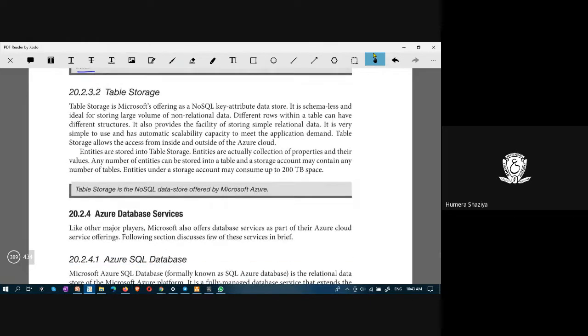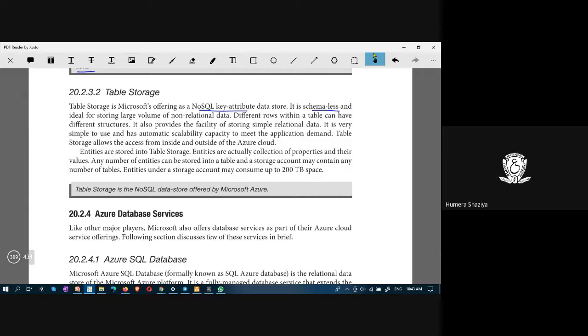Table storage is Microsoft's offering as a NoSQL key attribute data storage. Key attribute data storage, and it is schema-less. Recall that RDBMS, Relational Database Management System, is schema oriented.